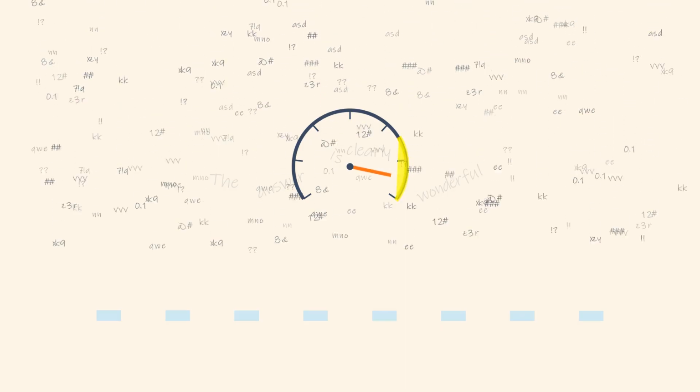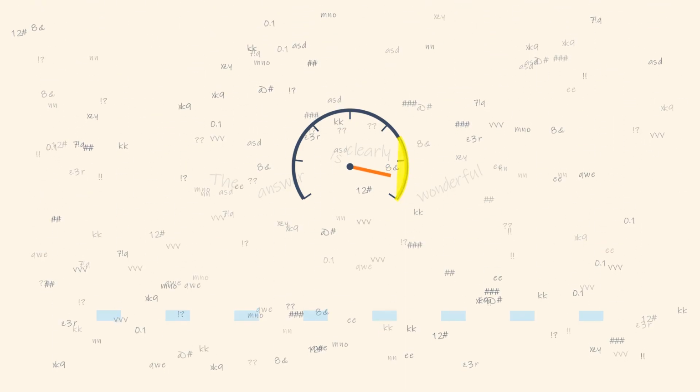Time for a dangerous experiment. What happens if we crank the dial all the way up? The gaps between probabilities almost vanish. Brilliant candidates and complete nonsense start getting picked with equal odds. The sentence crumbles word by word, and meaningless tokens flood the entire screen. This isn't boiling anymore, it's evaporation.